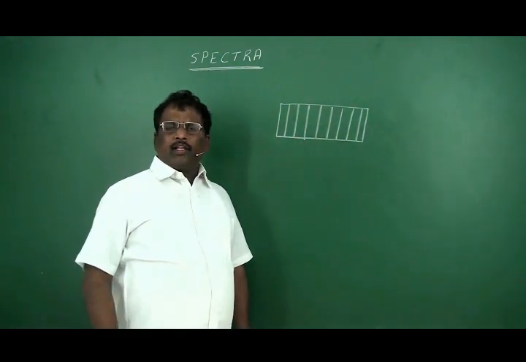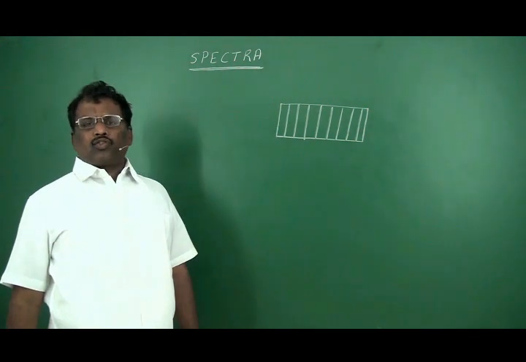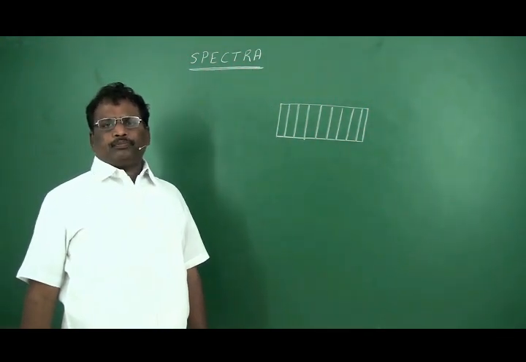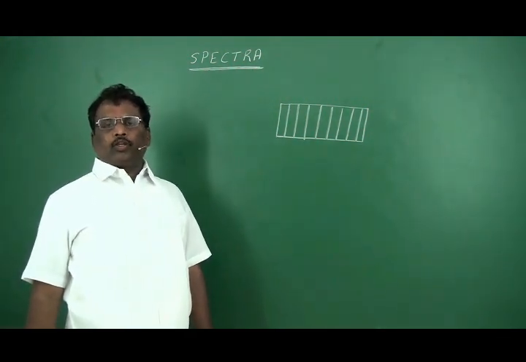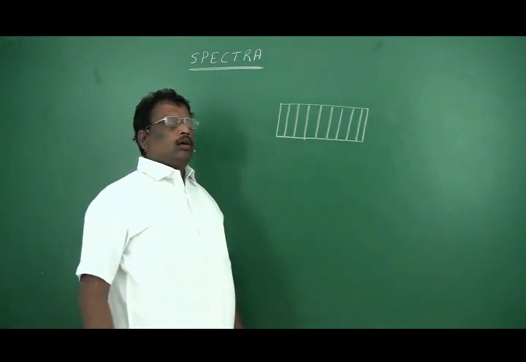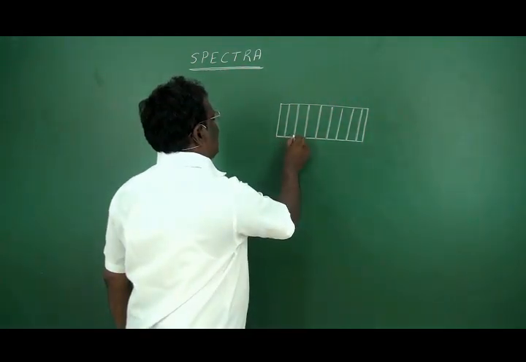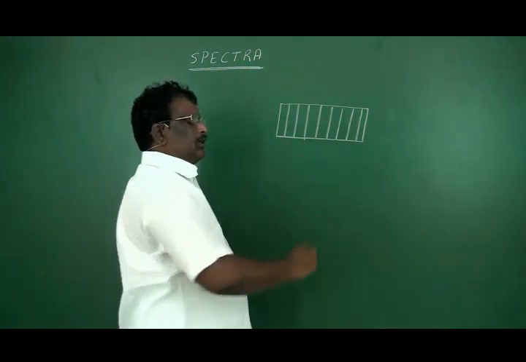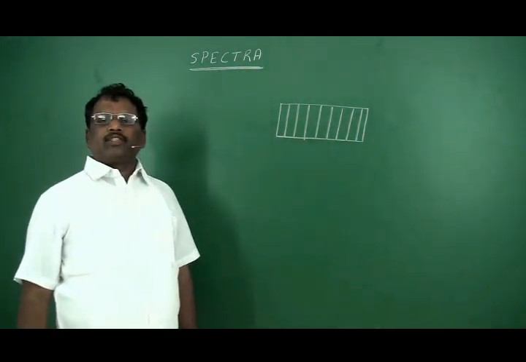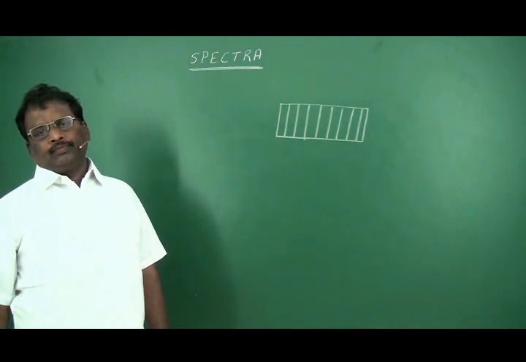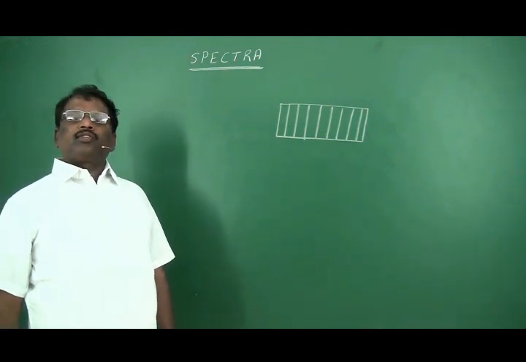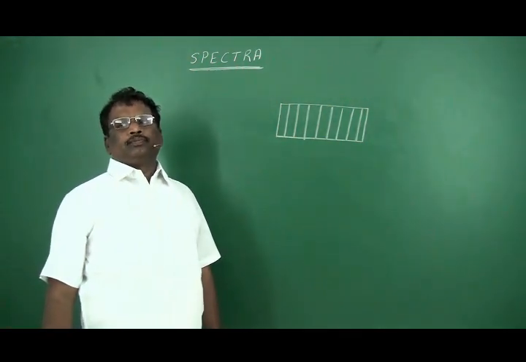Then why is it called spectra, a colored picture? Though it is black and white, we call it a spectra. Here, each line stands for a specific color or a specific wavelength. That's why it was called spectra.